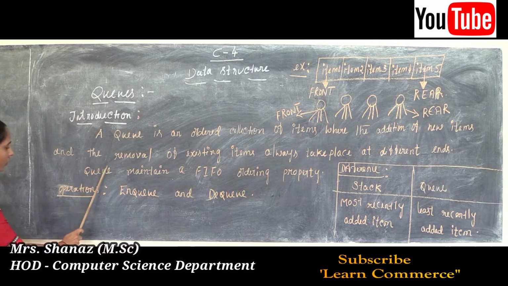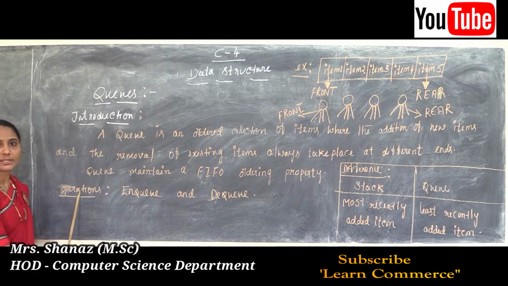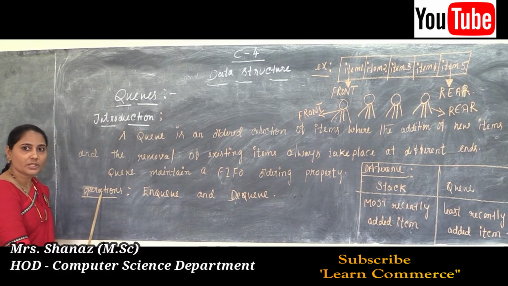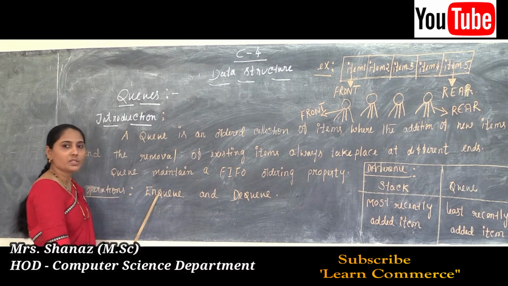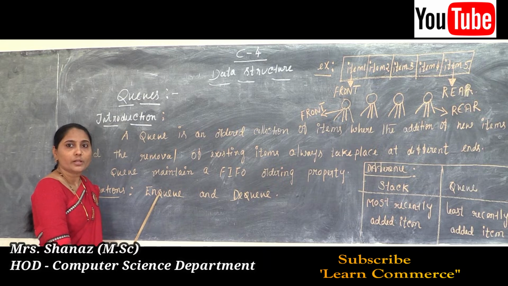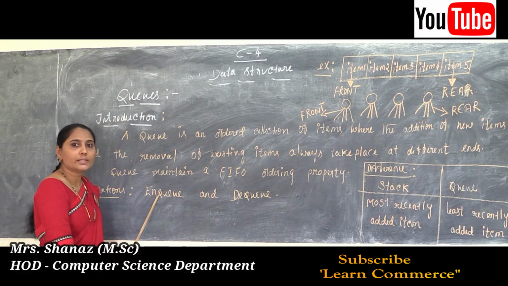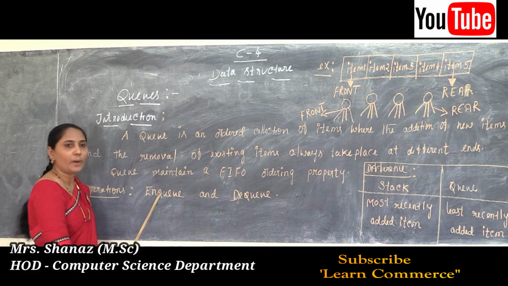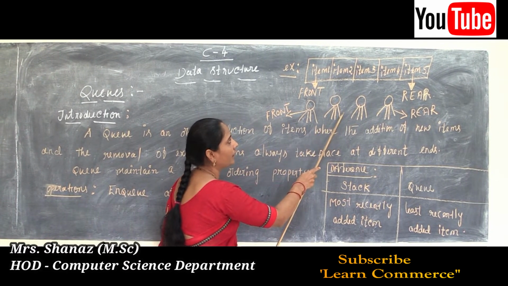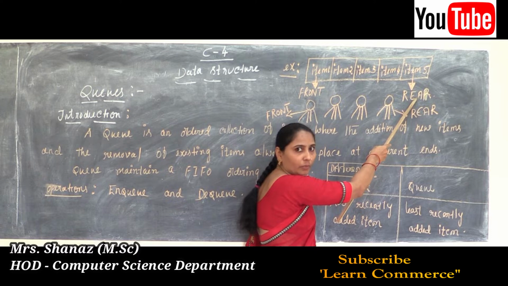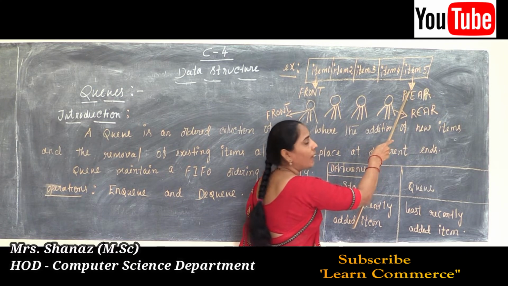We know that in our queue two operations are allowed: enqueue and dequeue. What is the meaning of enqueue? Enqueue means to insert an item at the back of the queue. In case you want to insert one new item, you insert it at the back of the queue.